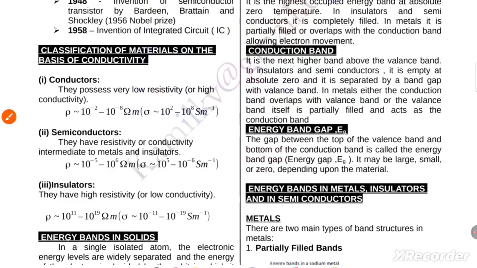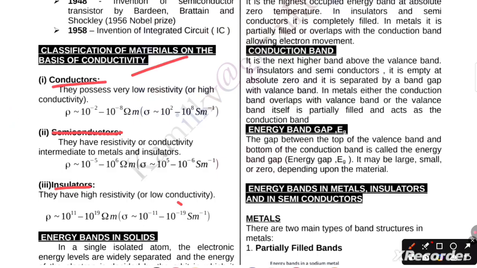Classification of the material on the basis of conductivity: first, conductor, semiconductor and insulator. Conductors possess low resistivity or high conductivity. Rho is approximately 10 to the power minus 2 to 10 to the power minus 8 ohm meter, and sigma approximately 10 to the power 2 to 10 to the power 8 siemens per meter. Semiconductors have resistivity or conductivity intermediate to metal and insulator. Rho is approximately 10 to the power minus 5 to 10 to the power 6 ohm meter. Insulators have high resistivity and low conductivity. Rho is approximately 10 to the power 11 to 10 to the power 19 ohm meter.